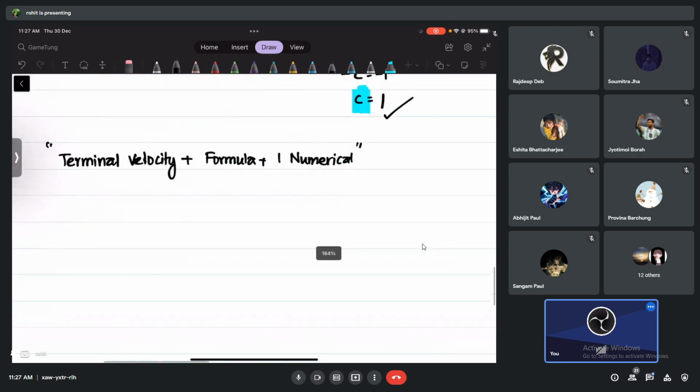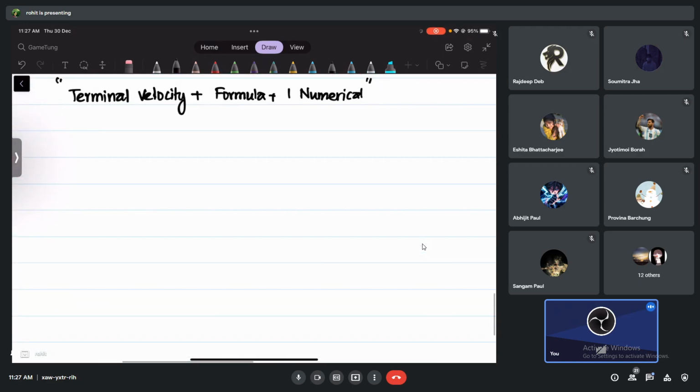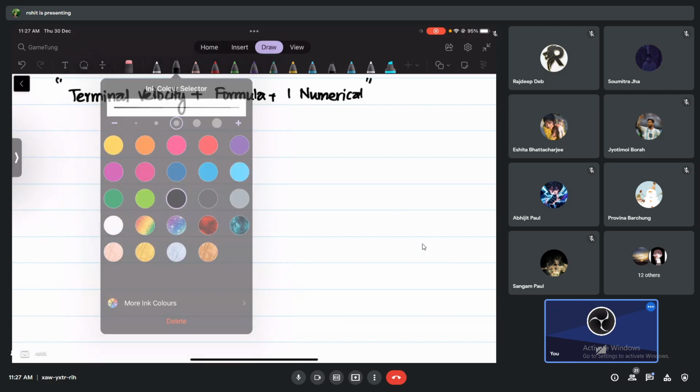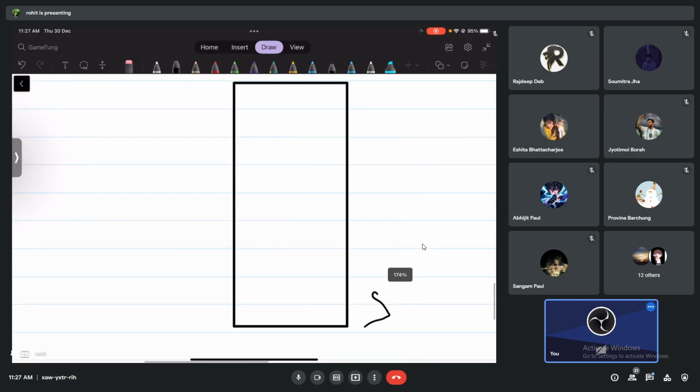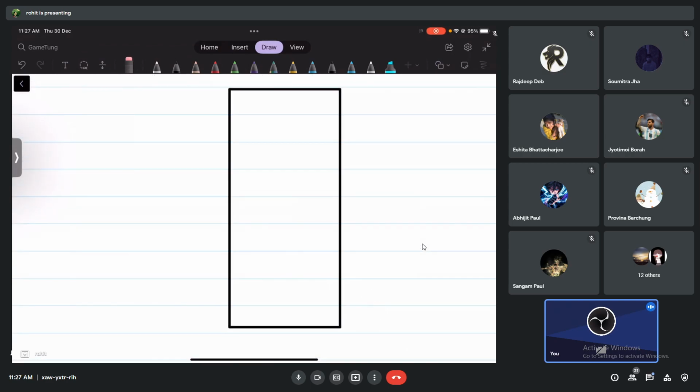Okay, now see terminal velocity. Let's try to understand this idea. Imagine this is a fluid here. I can apply this concept to air also. So this is your fluid, let it be any fluid. It has coefficient of viscosity eta. So you know what this coefficient does.